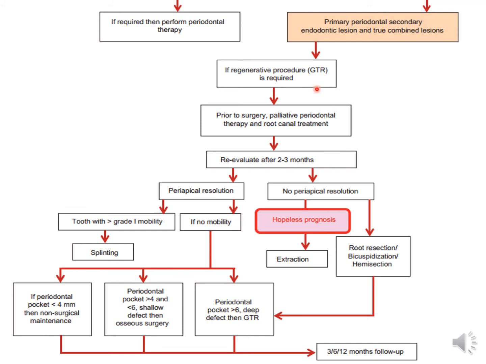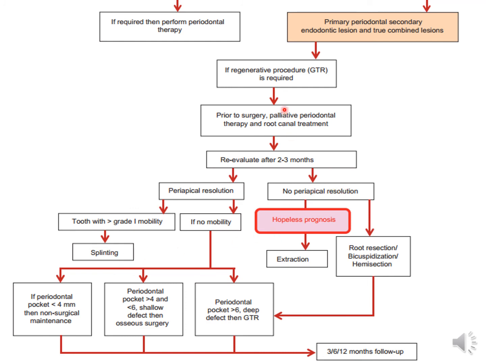So perio, basically prior to surgery, palliative periodontal therapy and root canal treatment needs to be done. That is your scaling and SRP. Reevaluate after 2 to 3 months. If there is a periapical resolution, and if there is no mobility, then the periodontal treatment can be done depending upon the depth of the pocket. If there is mobility, splinting can be done. If there is no periapical resolution, right?